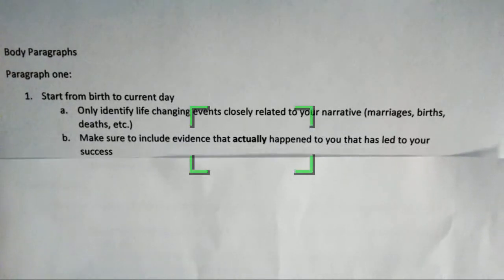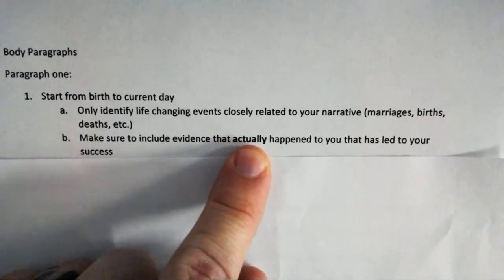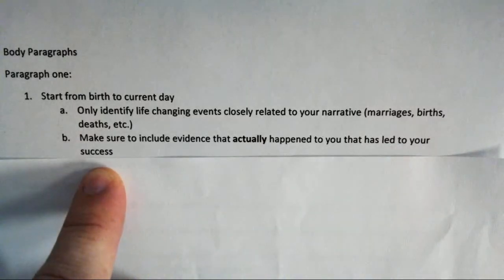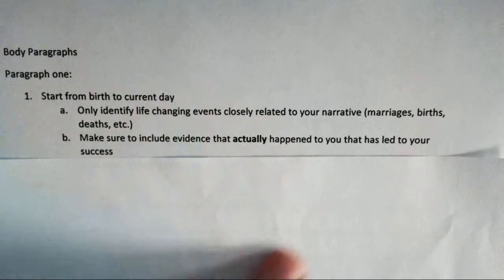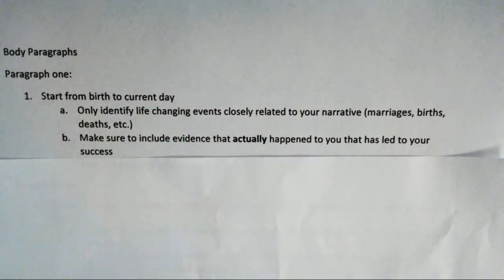Also in paragraph 1, make sure to include evidence that actually happened to you, that has led to your success. I bolded that. That's the point of this biography: to say, okay, look, reader, here are the things that led to so-and-so's success. This is what James Larson did in his life.